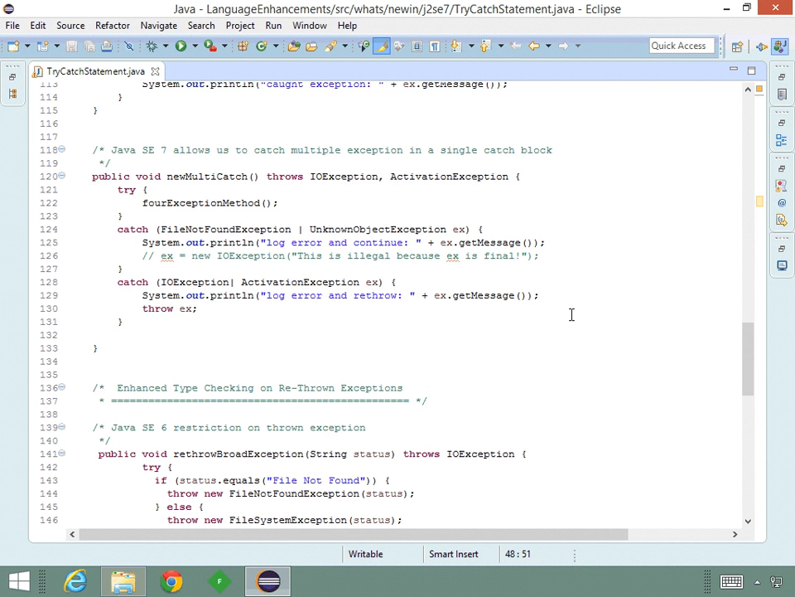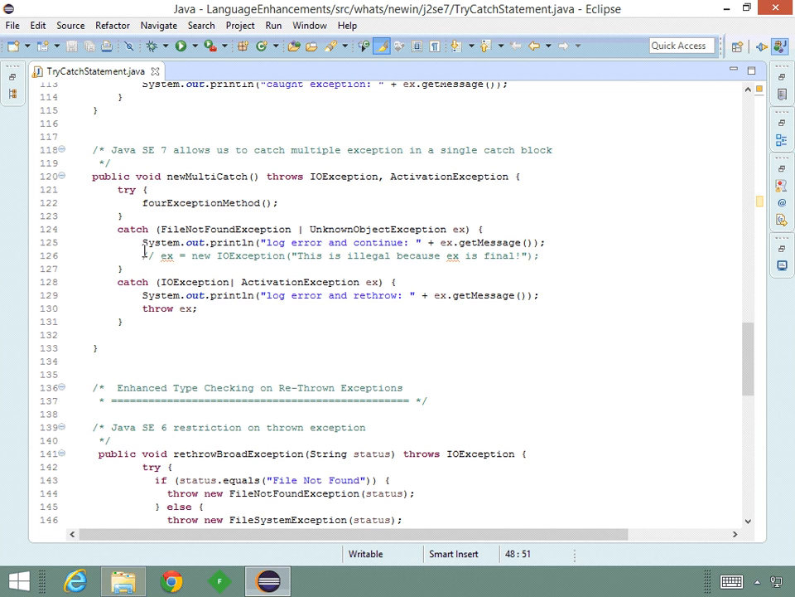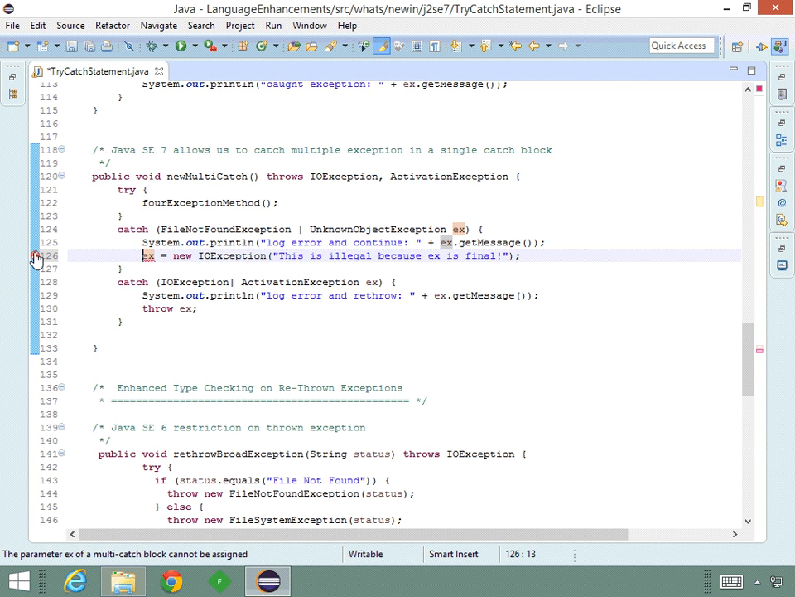Now note, when we have multiple exceptions in a catch block, the exception we catch is final. We cannot reassign the exception to a new type. The catch parameter is implicitly final if more than one exception is used. Here, if we try to delete this comment, so we try to reassign this exception here, we see we get a compiler error. The parameter x of a multi-catch block cannot be assigned.